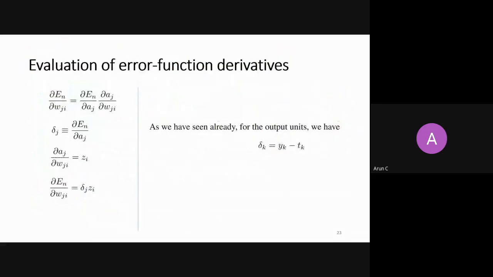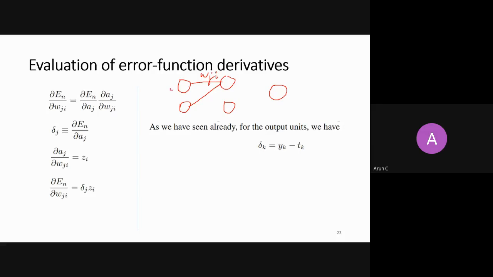Okay, so once again, before diving into the calculations, I want you to recall this structure. I have an input layer, I have some hidden layer, right? And I have some output layer. These are my W's, right? And the W will be written like this, W_ji, right?